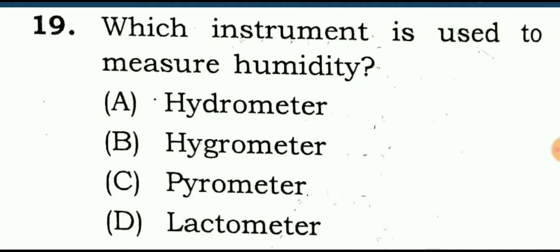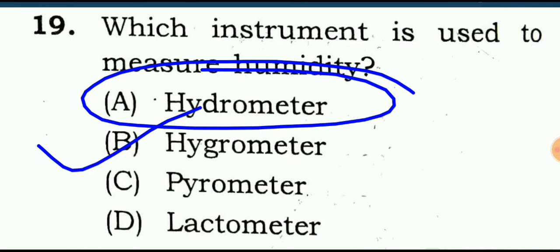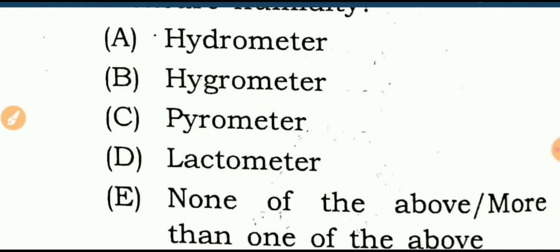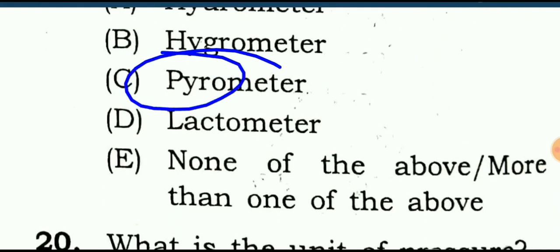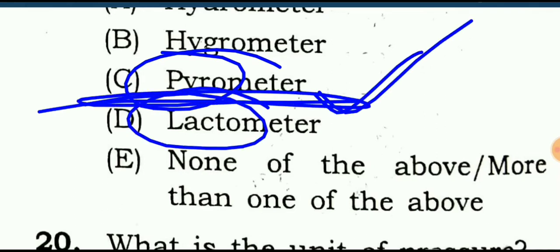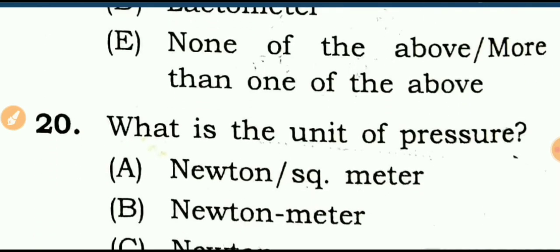Humidity, then you will answer what? Hygrometer. While if it is asked in the question which instrument is used to measure relative density, then you will take the answer hydrometer. While humidity is measured by using a hygrometer. Okay. Pyro means what? Pyro means fire, so for fire related questions you will answer it. And lactometer is used to measure the purity of milk.